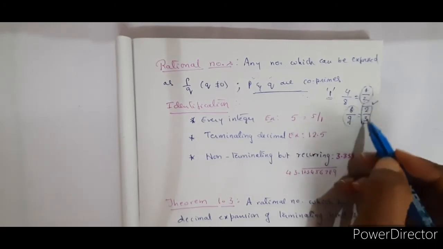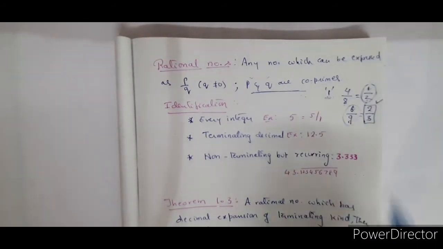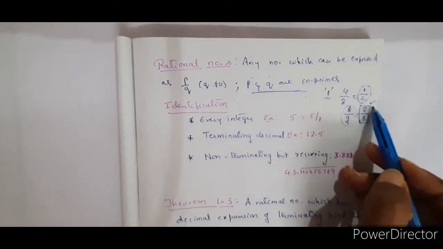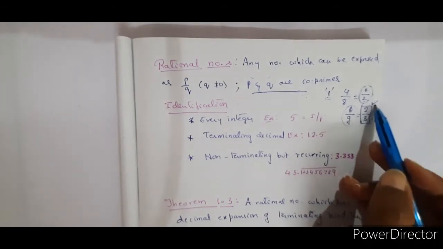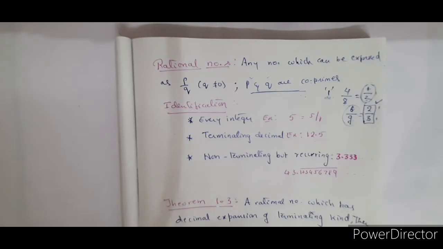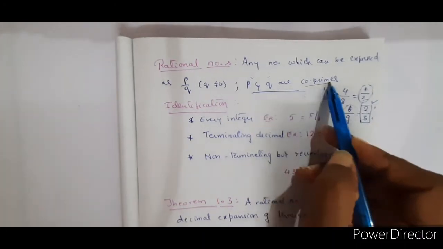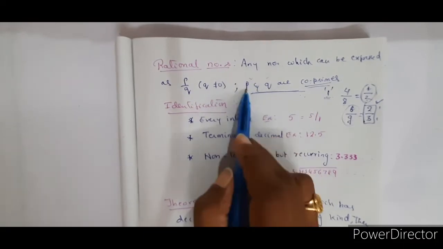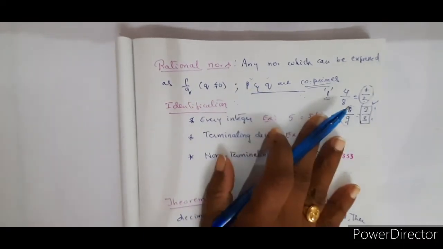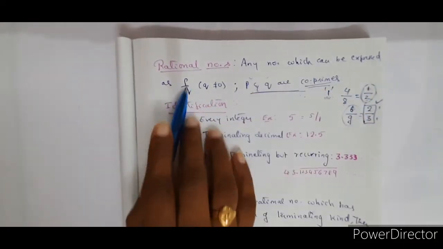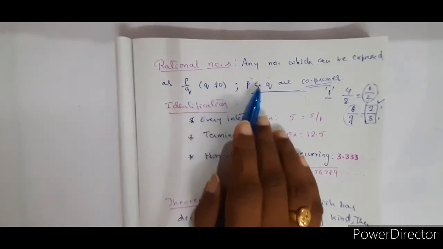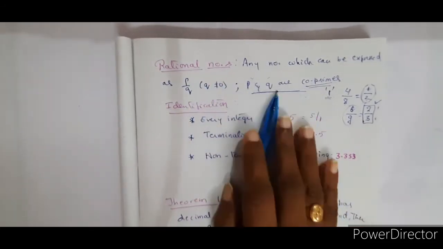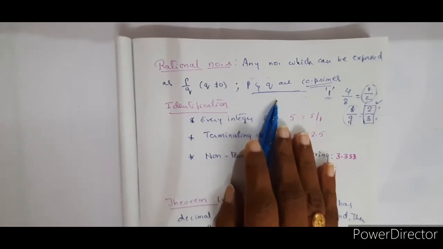We call this a rational number because now the common factor is only 1. Such numbers are called coprime numbers. So therefore it's a condition, it's a must that P and Q should be coprimes, right? Any number which can be expressed as P by Q, with Q not equal to 0 and P and Q coprimes, is called a rational number. Any number can be expressed like that, right?